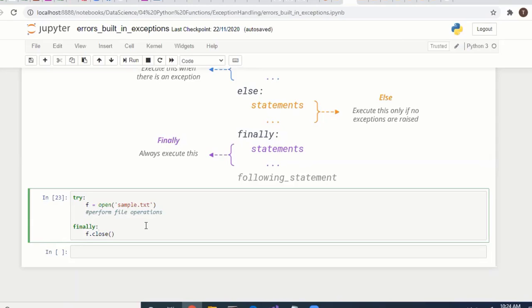So you have to open the file and read the entire data. Whether the access succeeds or sometimes throws an error, in the finally statement you have to close that file. Got it? So you can handle the exception like this.